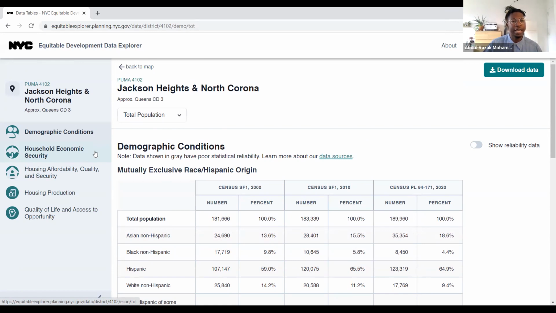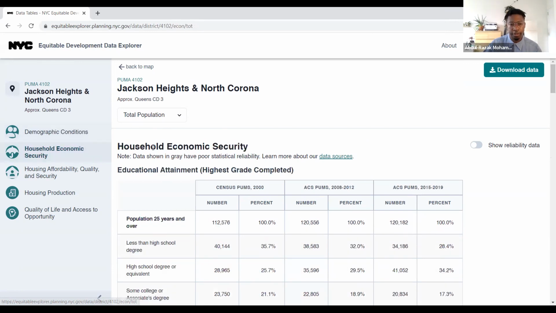The next thing that we're going to look at is the household economic security data that's related to Jackson Heights and North Corona.